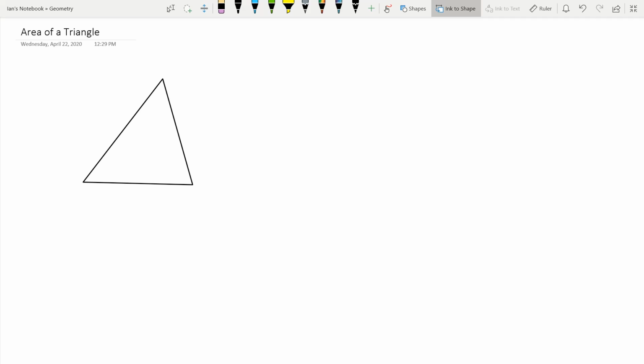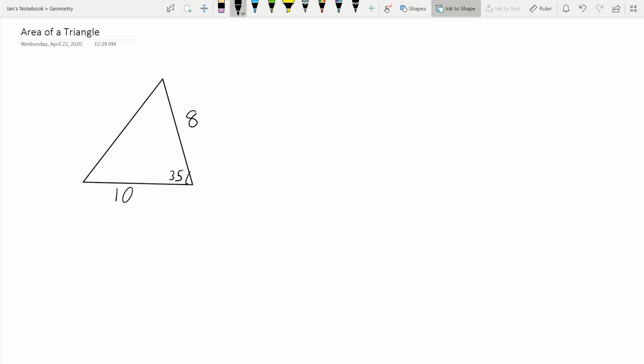So what we're going to do in this video is I'm going to give you guys angle measures, and we'll call this a 35, and we're going to try and find the area of this triangle. We're going to get rid of this 47-degree angle. We'll leave that like that. We're going to say the base is 10 units, and this right here is 8.